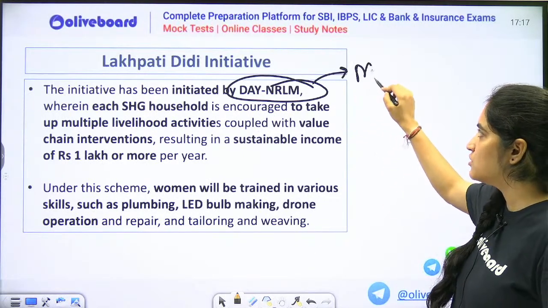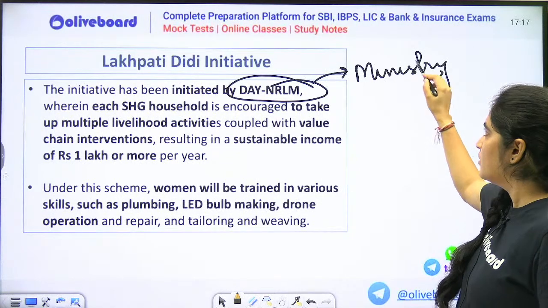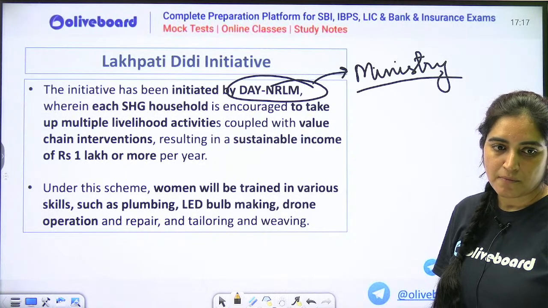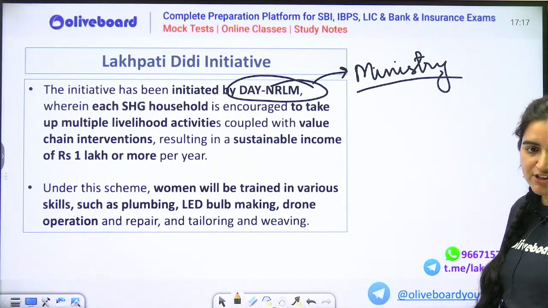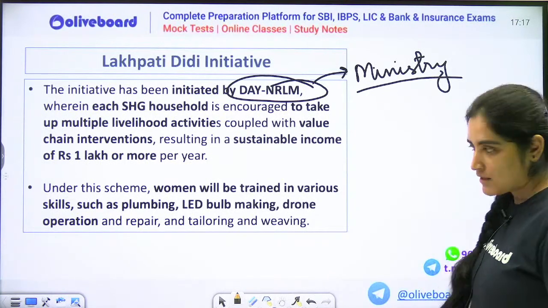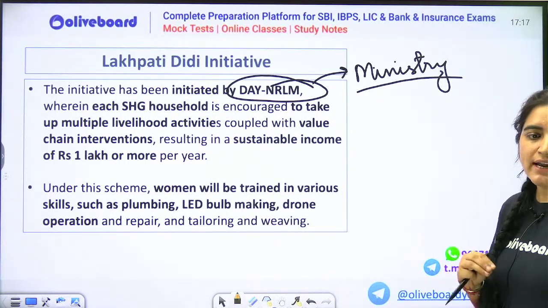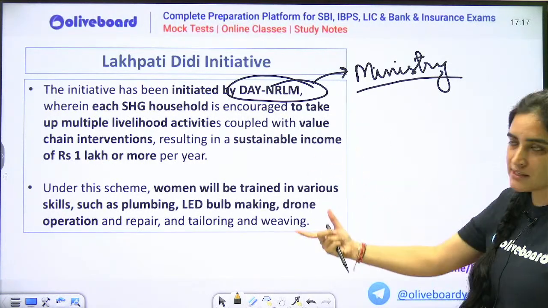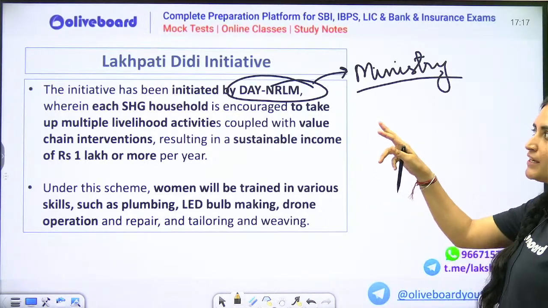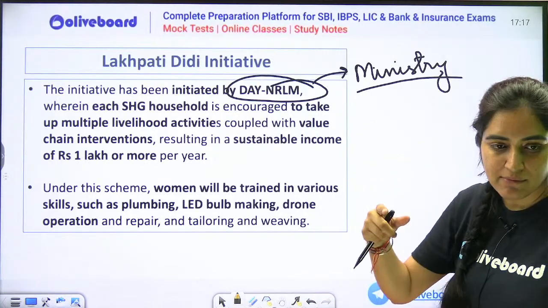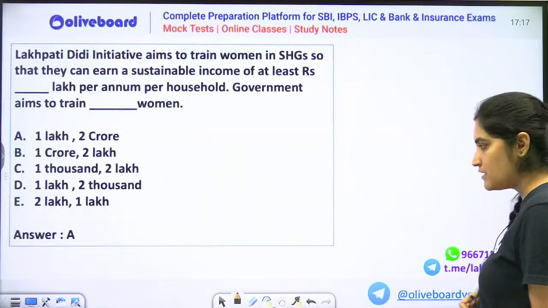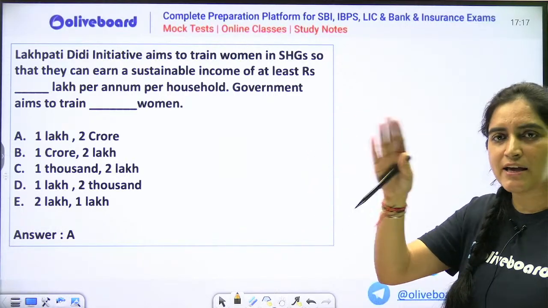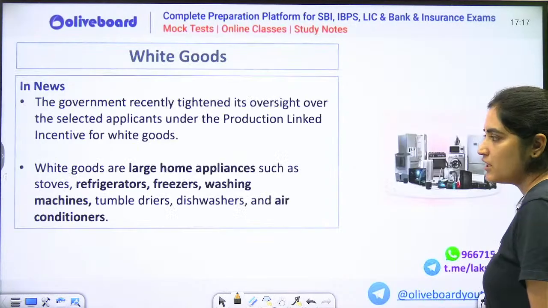I want to ask you which ministry is involved under Day NRLM? Which is the nodal ministry? The best way to learn any scheme is whenever you are reading such type of news, you connect the dots. We are reading about Day NRLM. Yes, Ministry of Rural Development. The same day revise which ministry is it or what is the allocation for this very budget. But अगले साल के RBI की तैयारी करो तो अभी रुको, budget change होगा तो there will be some more allocations.